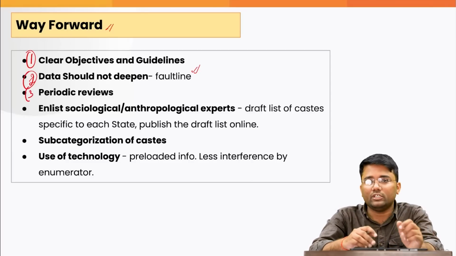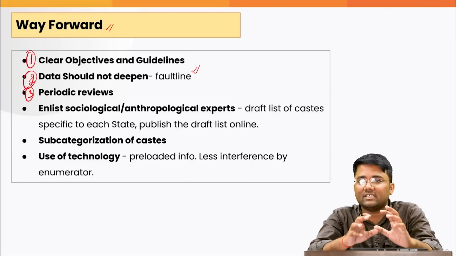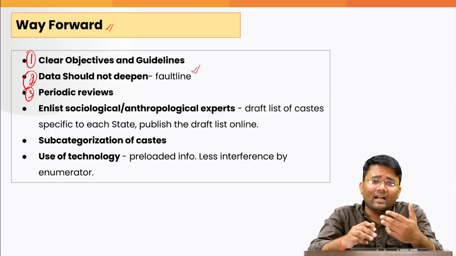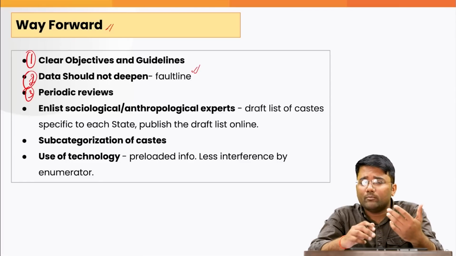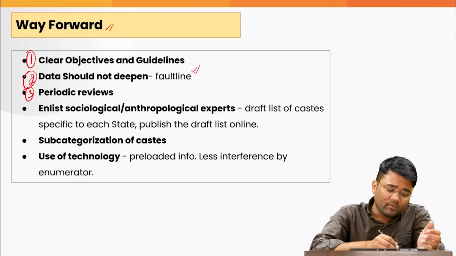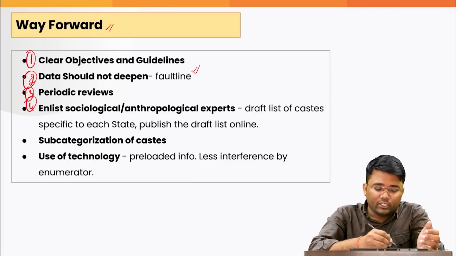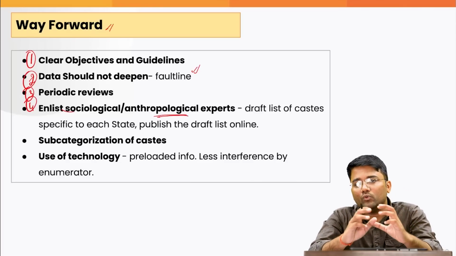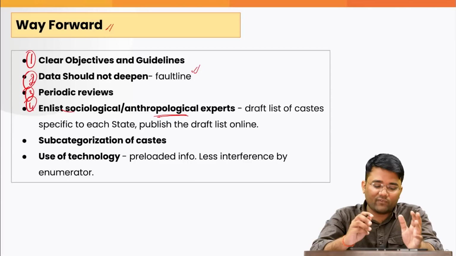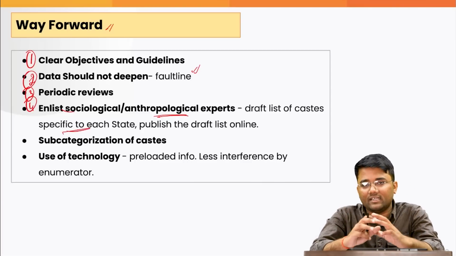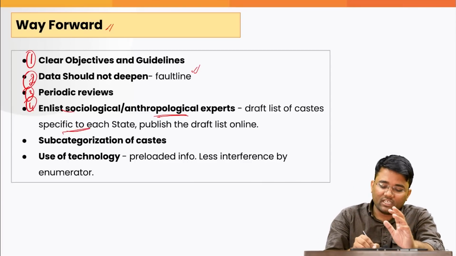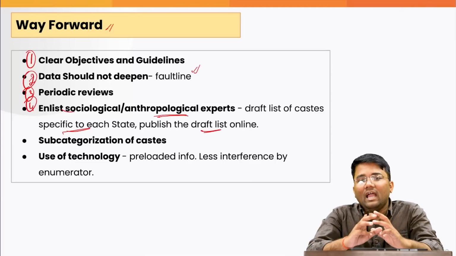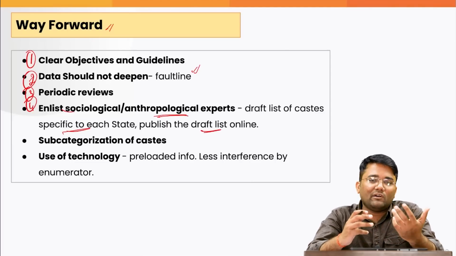Third, it is important to do periodic reviews of this data so that it can be updated regularly, in a proper time. Also, we need to enlist sociological and anthropological experts who will create a draft list of castes specific to each state, and they will publish the draft list online, and people will give their recommendations.